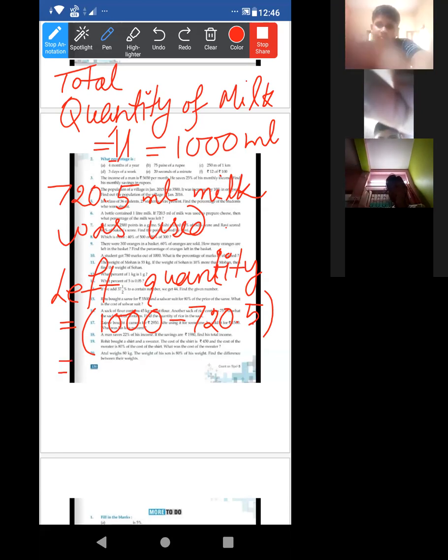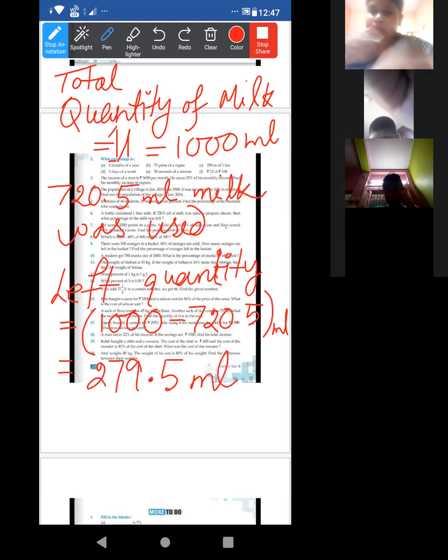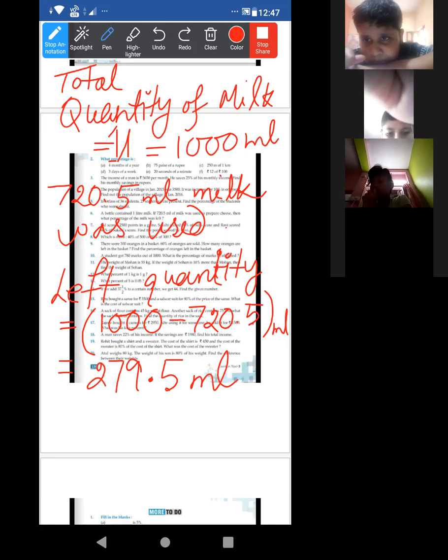What will be this milliliter? Divyanka, say. Ma'am, it will be 279.5 milliliter. Is it correct? Yes, ma'am. Is the answer correct? You are saying yes, have you checked? No.